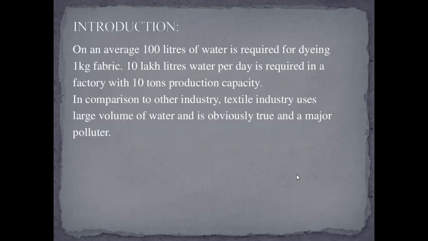On an average, 100 liters of water is required for dyeing 1 kg of fabric. 10 lakh liters of water per day is required in a factory with a 10 tons production capacity. In comparison to other industries, the textile industry uses a large volume of water and is obviously a major polluter.